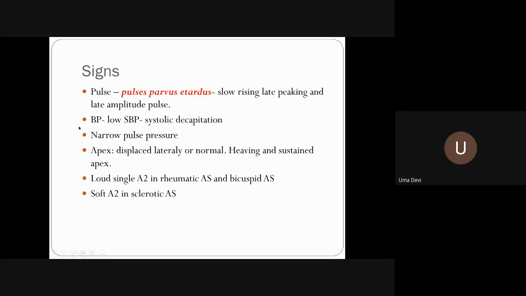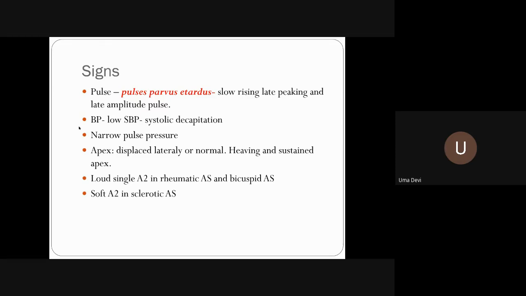Now, when we go to auscultation, what are the points you are going to see? Auscultatory findings in aortic stenosis. Somebody can answer. Ejection systolic murmur. Okay, whenever we talk of sounds, we are going to talk about which area. Which area are you talking about now? The tricuspid area, pulmonary area, aortic area. Yes, the aortic area.